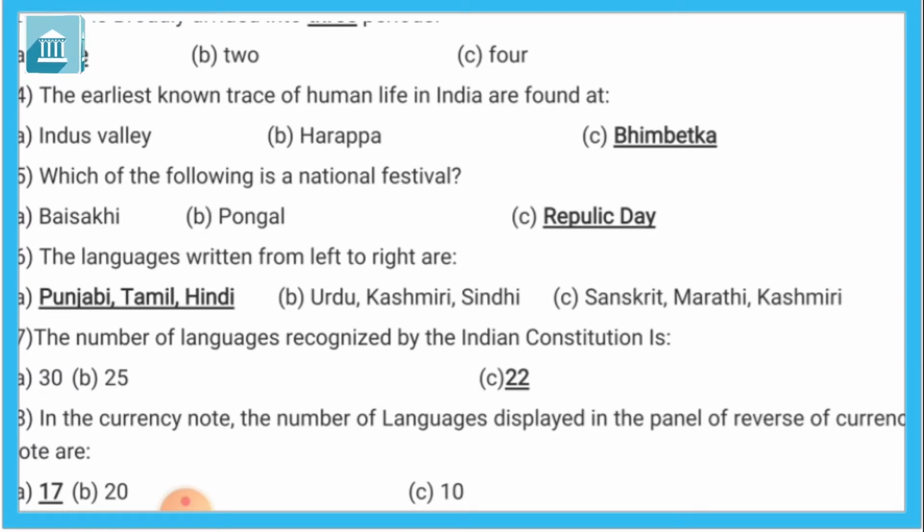So option B, Urdu, Kashmiri, and Sindhi, is not correct. C is Sanskrit, Marathi, and Kashmiri. Sanskrit we can write left to right, Marathi also left to right, but Kashmiri right to left. So the right answer is Punjabi, Tamil, and Hindi. These three languages are written from left to right.